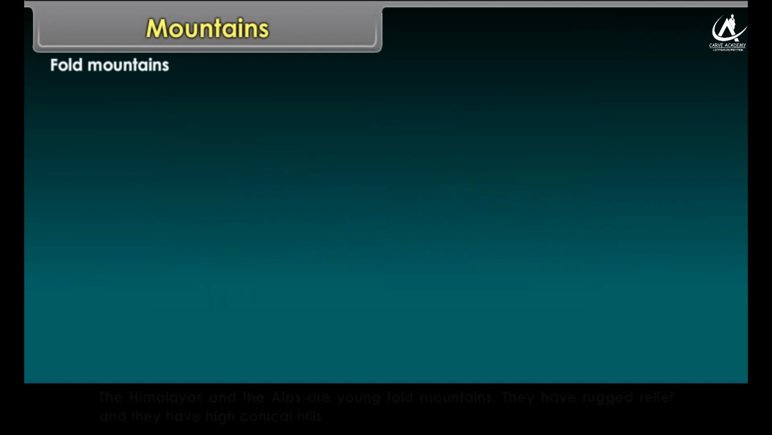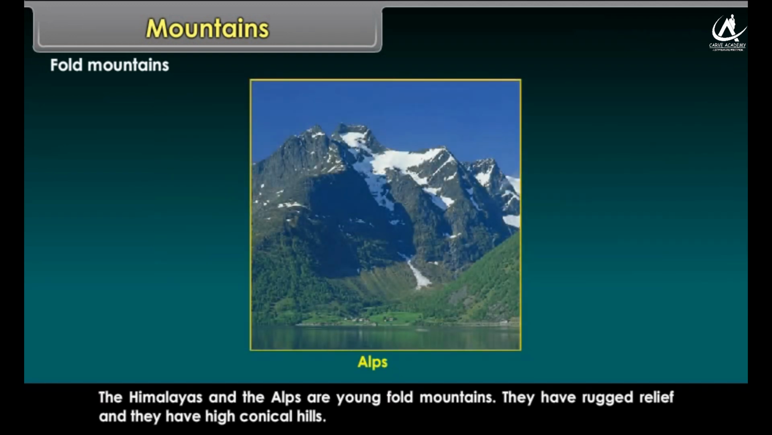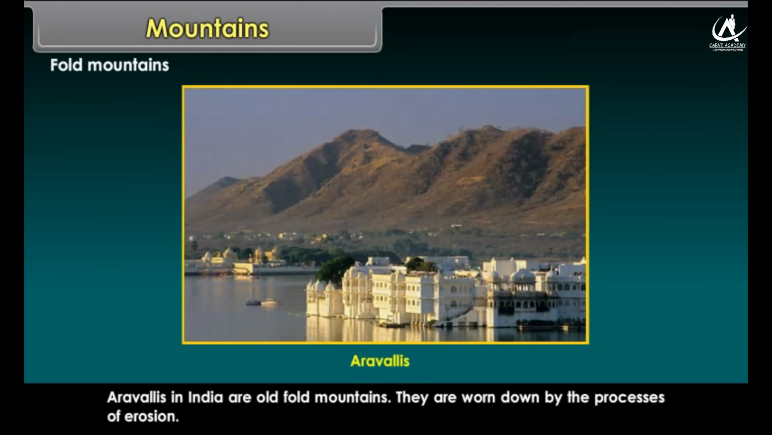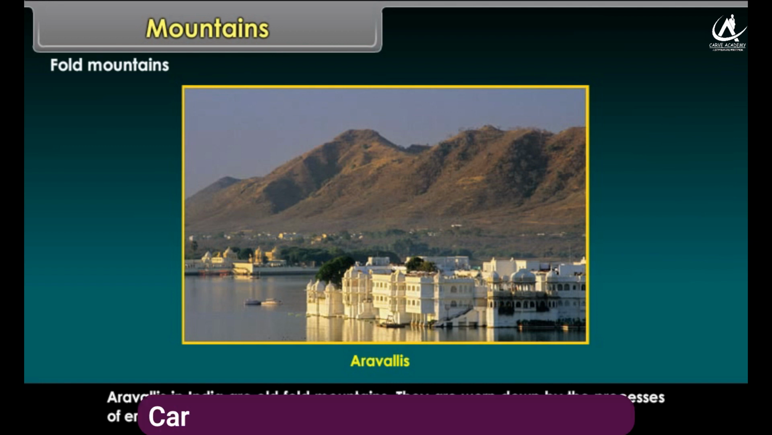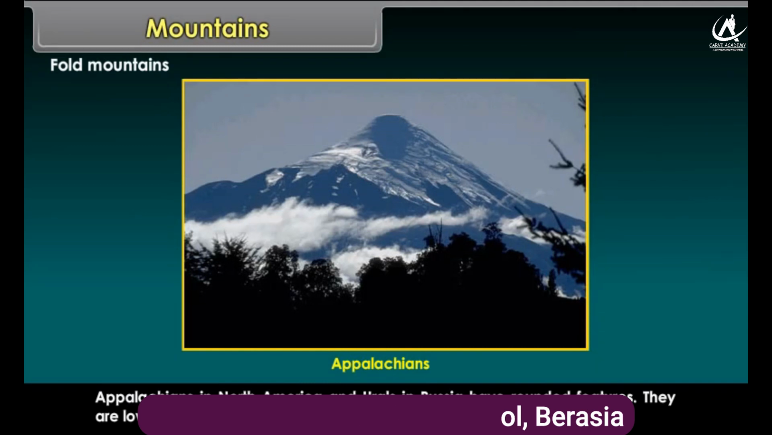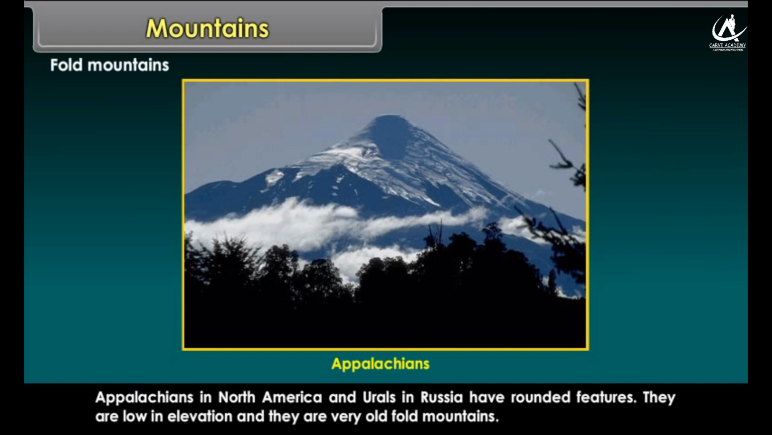The Himalayas and the Alps are young fold mountains. They have rugged relief and they have high conical hills. Aravallis in India are old fold mountains. They are worn down by the processes of erosion. Appalachians in North America and Urals in Russia have rounded features. They are low in elevation and they are very old fold mountains.